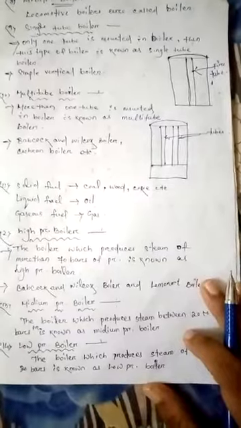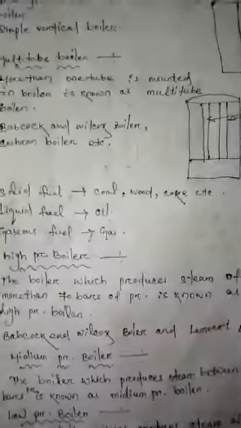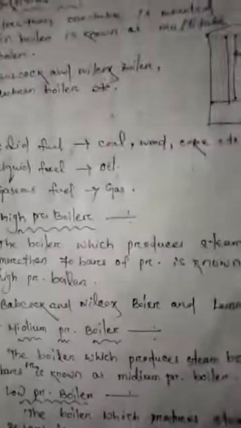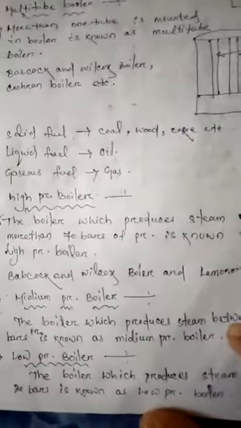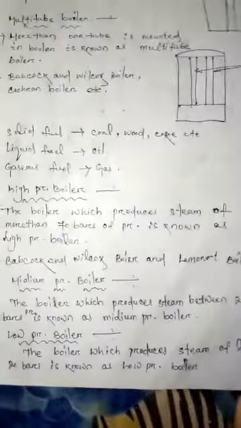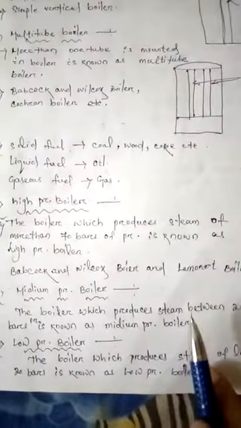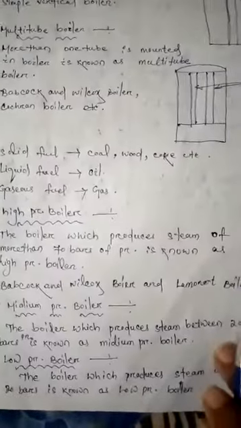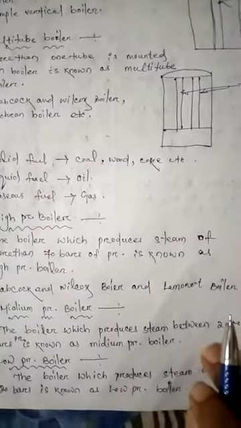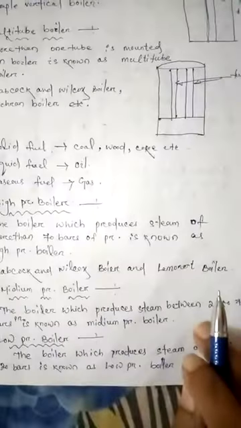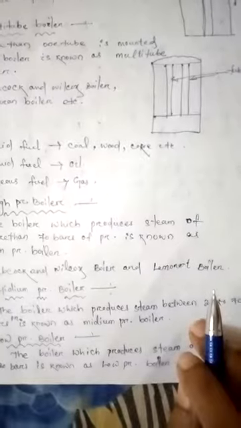Then next is medium pressure boiler. The boiler which produces steam between 20 to 70 bar of pressure is known as a medium pressure boiler.